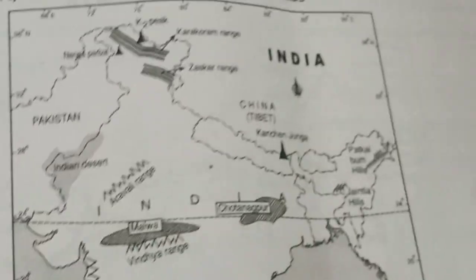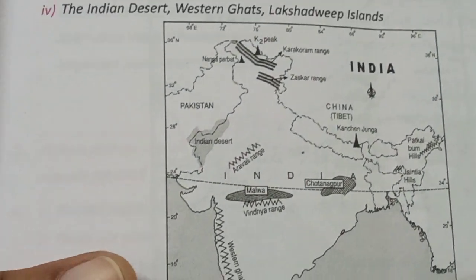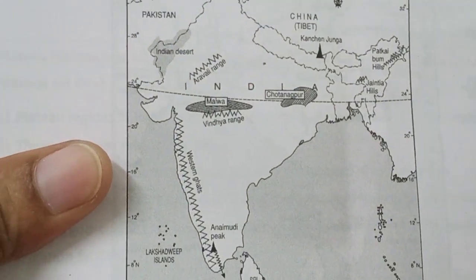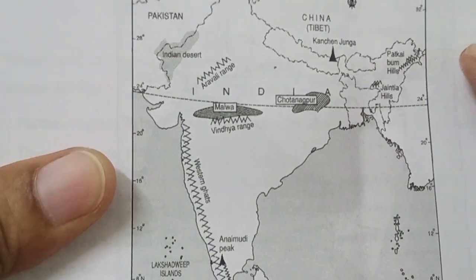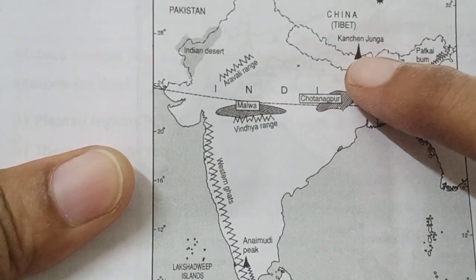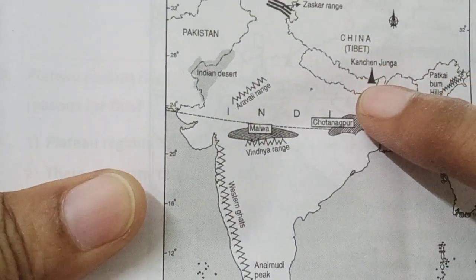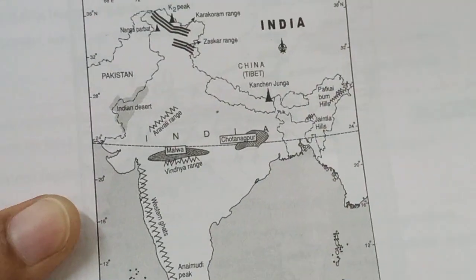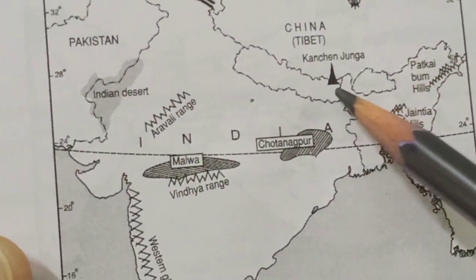Look, children. So here in the world, what did I say the highest peak? Everest peak. Now look here in Nepal, Everest peak. So this is Nepal, children.